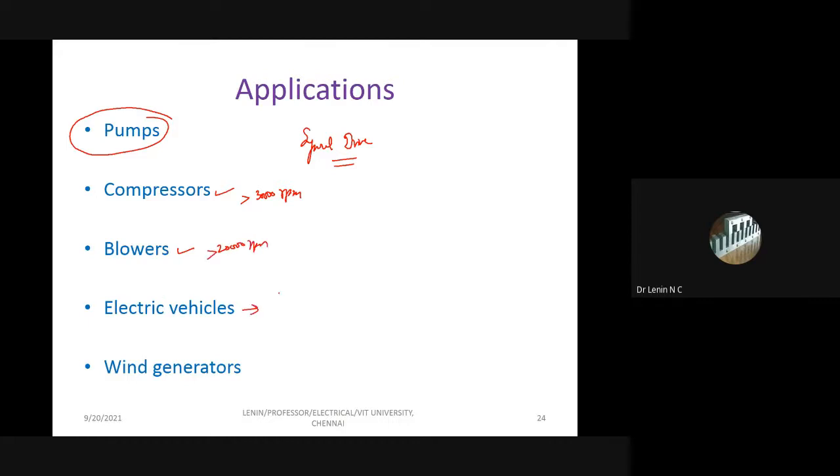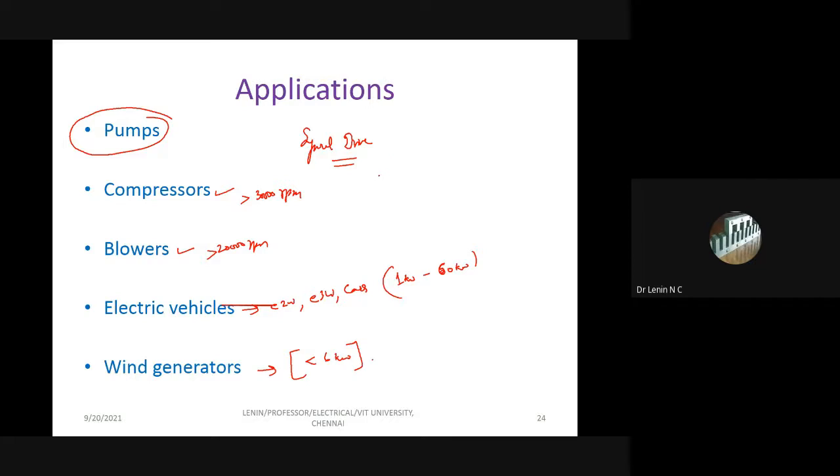Electric vehicles, for which we have designs for electric two-wheelers, three-wheelers, and cars. The power rating ranges from 1 kilowatt to 60 kilowatt. And wind generators, so at present we are working with low power only, lesser than 6 kilowatt wind generators.